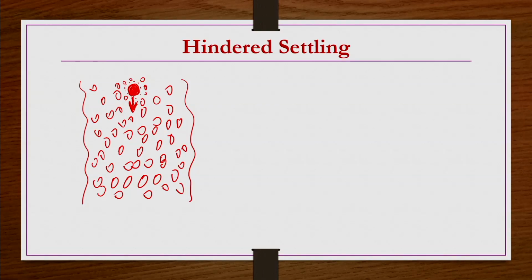Further, let us say this particle has moved here. Already there is a particle here, so when it comes, the downcoming particle may be pushing it. Assume there is no particle in this region. When this particle settles and comes here, I am just putting a dotted line for clarity. When this particle comes down to this level, whatever fluid is here is being replaced by the particle.